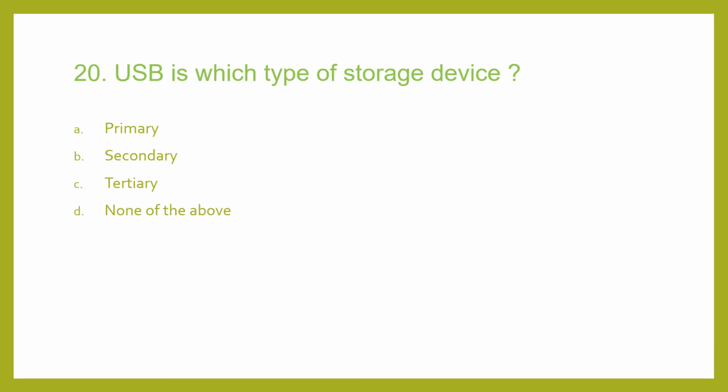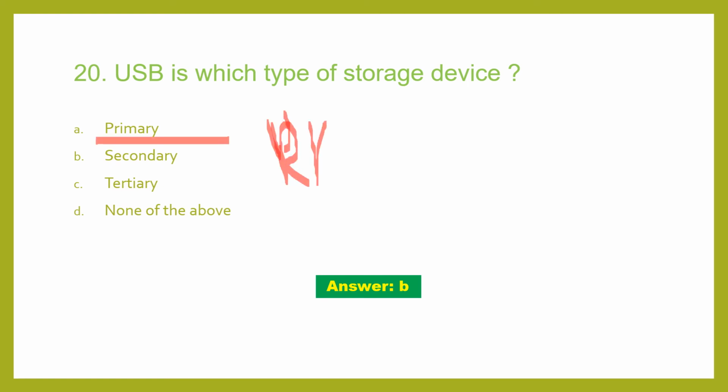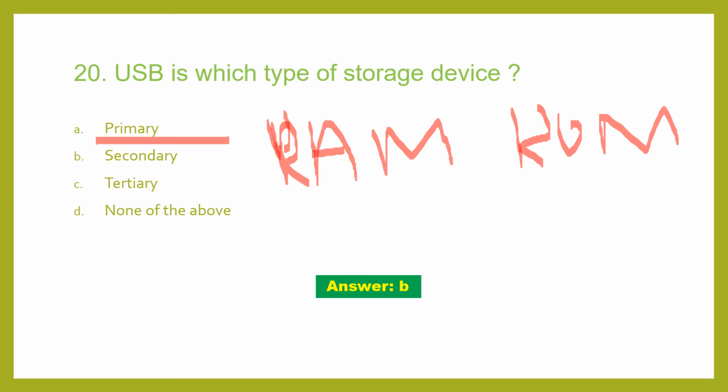So now coming to the 20th question. USB is which type of storage device? Now this is a very easy one. It can't be primary because our primary is what? I have taught you in my video, RAM and ROM. Okay. So USB is which type of storage device? It is a secondary storage device.